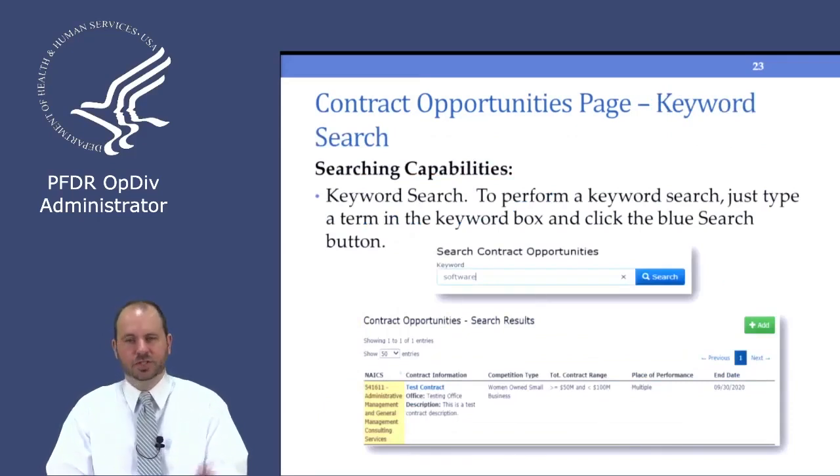When it comes to search, we have provided a keyword search, and it works very much like Google does, where you can type in the name of what you're searching for and either hit enter or click that search button and get back the results that meet the parameters that you've searched for.